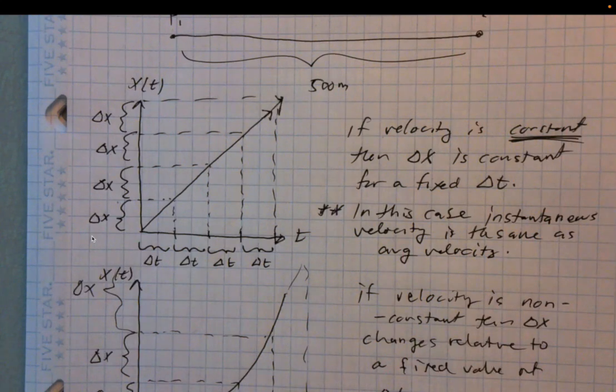Because if you're going the same speed at all times, then any particular time I ask about what happened, how fast was the car going at 1.3 seconds? Well, it was going 50 meters per second. How fast was it going at 2 seconds? Well, it was going 50 meters per second. Why was it going 50 meters per second at all those times? Because it's constant. It's constantly going the same speed. So any particular time you select, the velocity is the same. Okay, so that's the case in constant velocity scenarios.